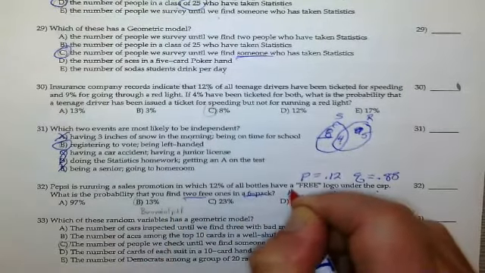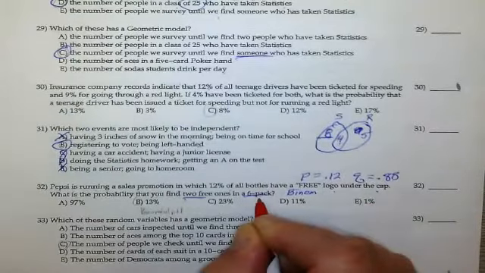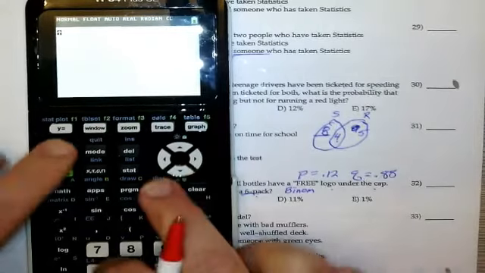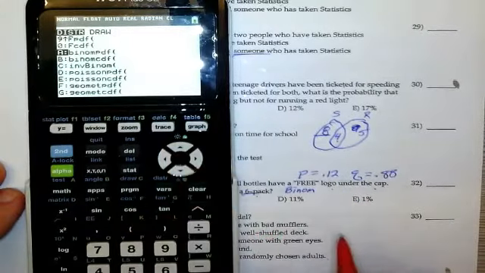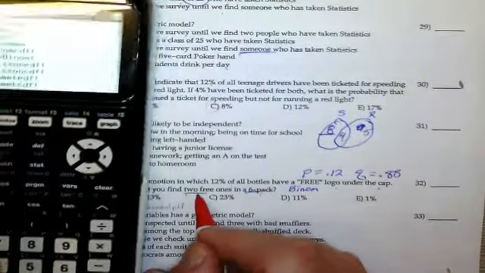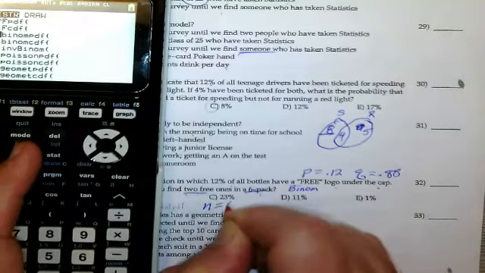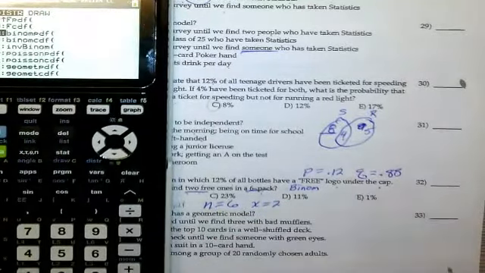So this is binomial, because we have a fixed number of trials. Second distribution, go up to binomial PDF. We use PDF because we have an exact number of 2. We have n equals 6, x equals 2, p equals 0.12.